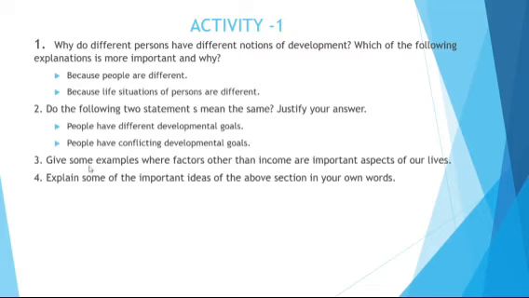The third one is to give some examples where factors other than income are more important aspects of life. I think you can easily answer this: apart from income, what other aspects are necessary for our lives? Next, the fourth one is to explain some of the important ideas of the above section in your own words.